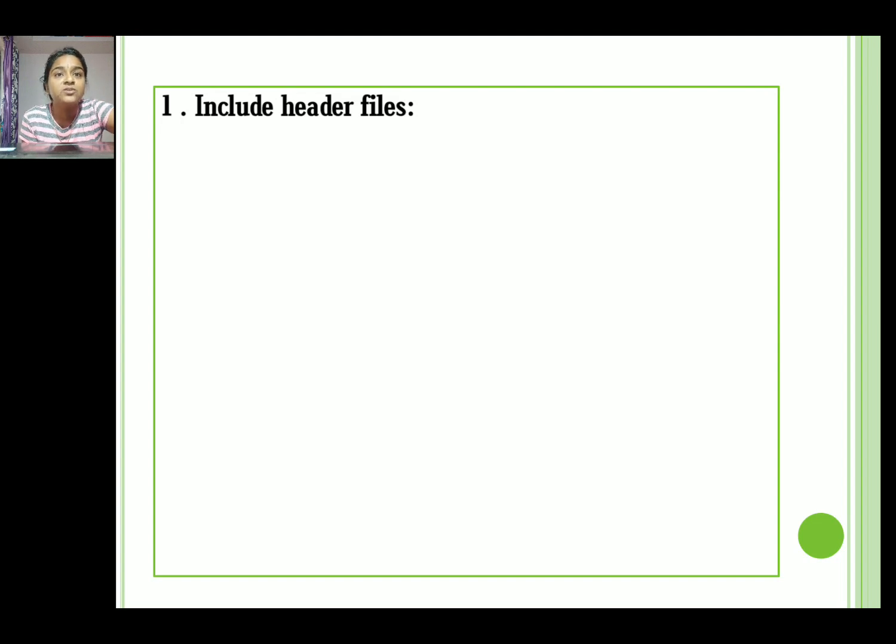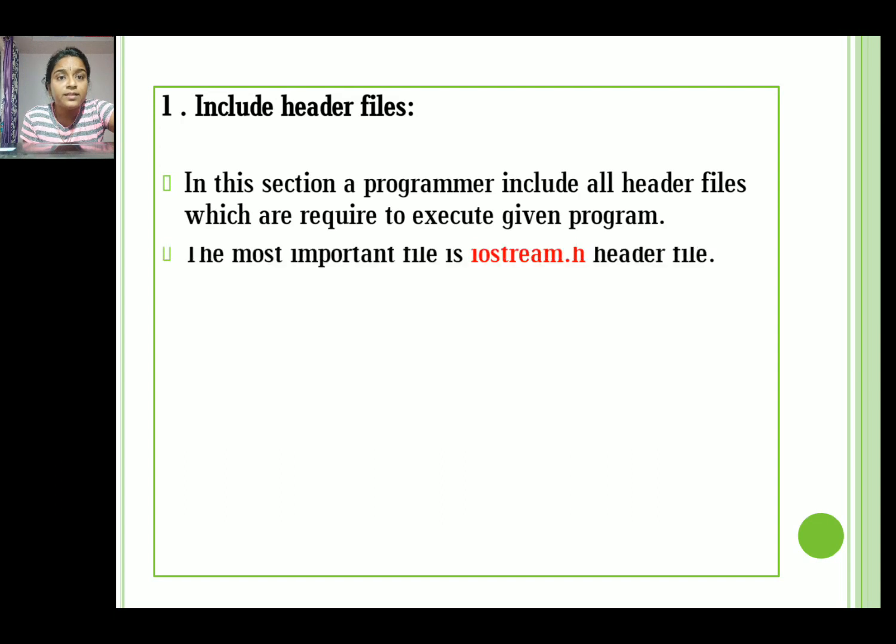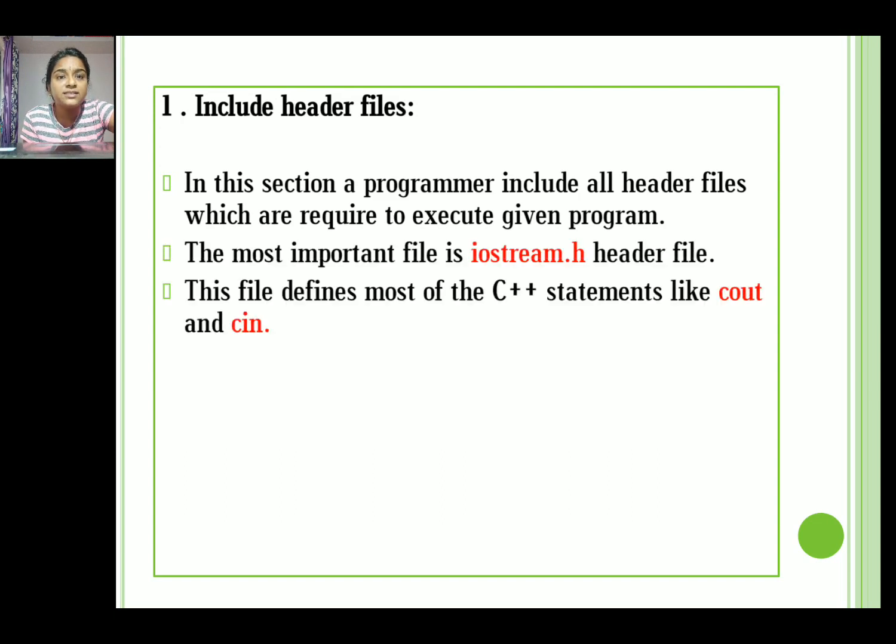This iostream.h header file defines most of the C++ statements or standard input output statements like cin and cout. So without the header file we cannot load our C++ program. You have to include the header file while writing your C++ program, because if you do not write your header file properly, then your program can't load.